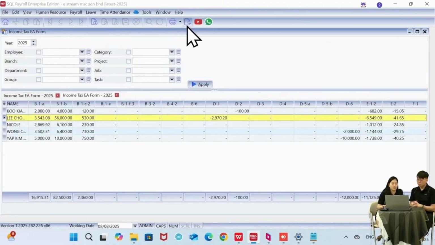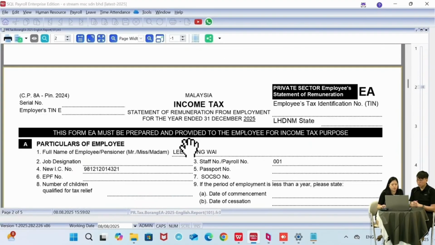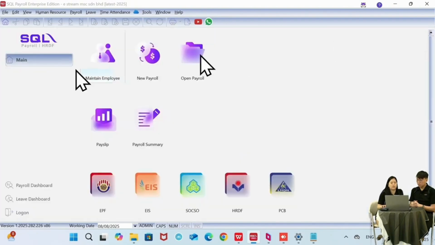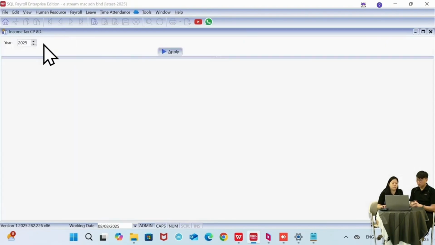If I preview again, and then we look for Lee Chong Wei, this one, then you can see the benefit in kind is already filled up with the remark that I put in just now. And then I can just close it. And then the next one we have under the yearly is the CP8D, meaning the company tax form that you have to submit every year or so.